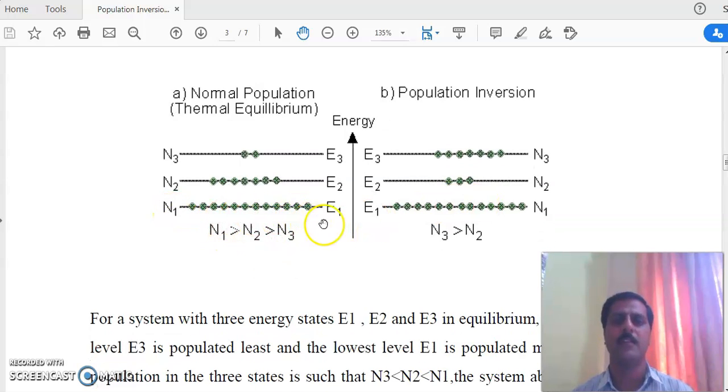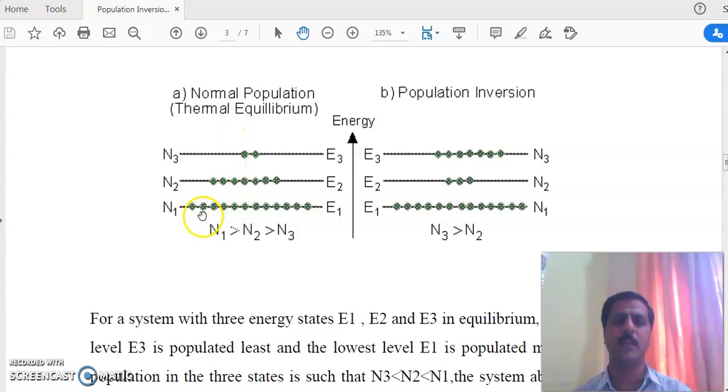We have 3 states here: E1 ground state, E2 the first excited, E3 the second excited. Normal population at thermal equilibrium, as I said. N1 is the number of atoms in the ground, N2 the number of atoms in the first excited, N3 the number of atoms in the second excited.